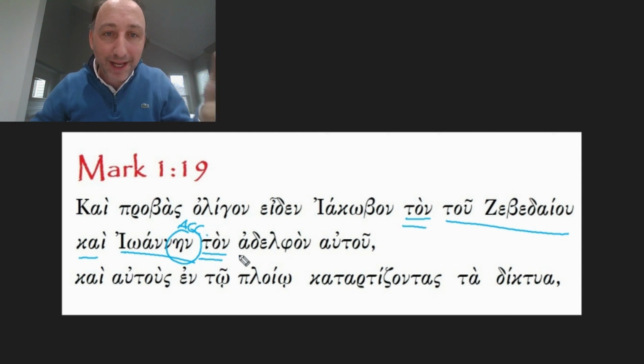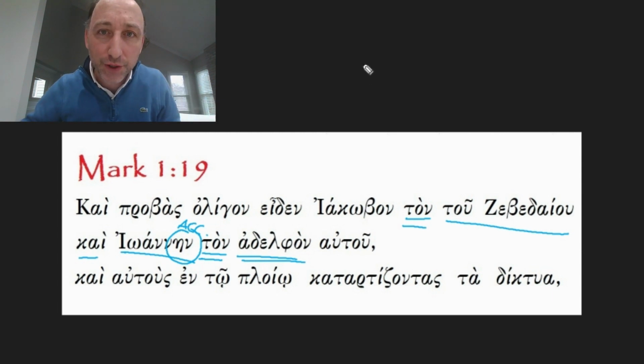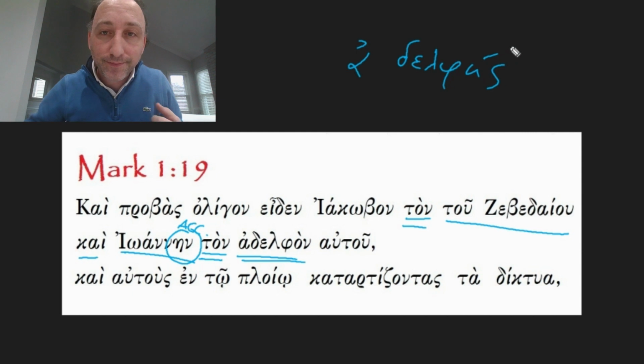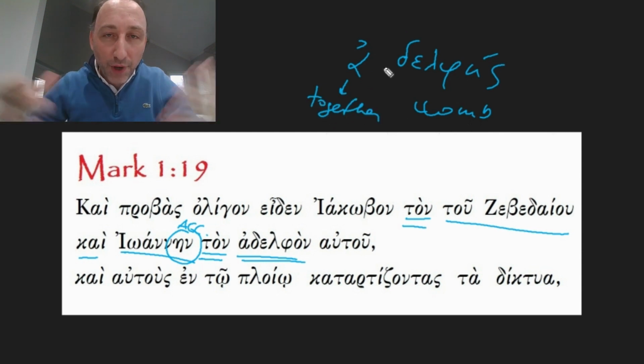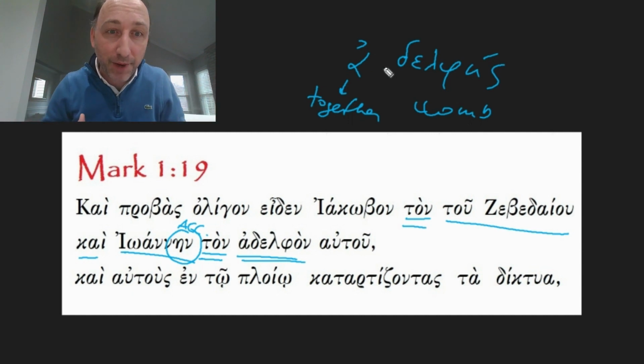He was ton adelphon. We have already seen this term, it means brother. Adelphos comes from the copulative alpha and delphus, which means womb. The copulative alpha means together. So brothers are brothers because they share the same womb of their mother.